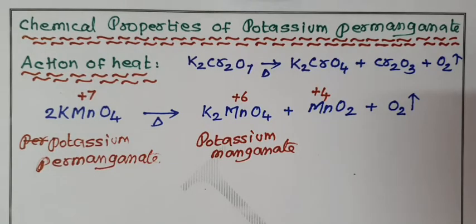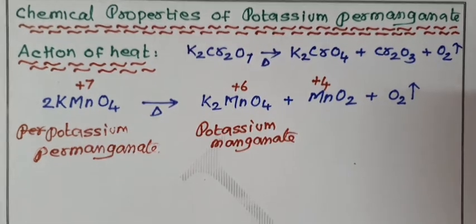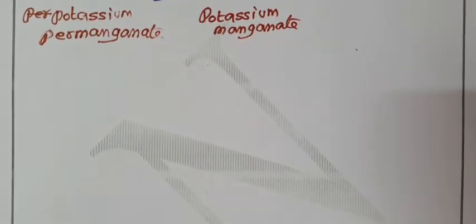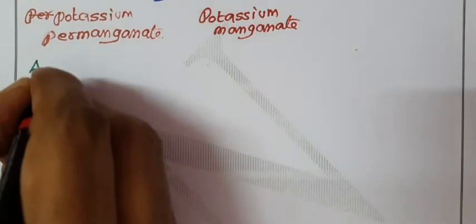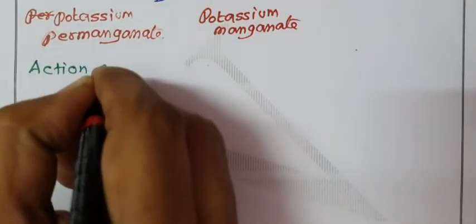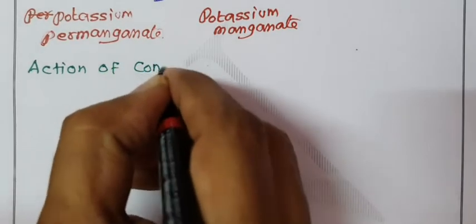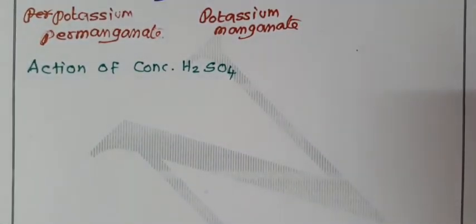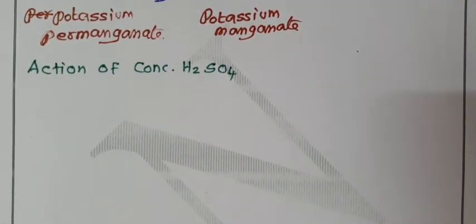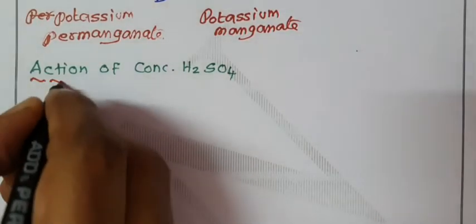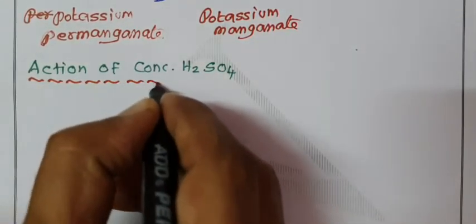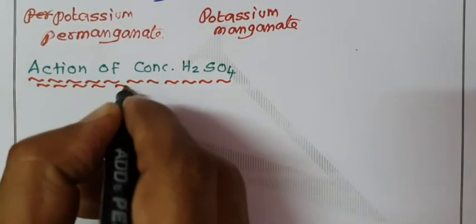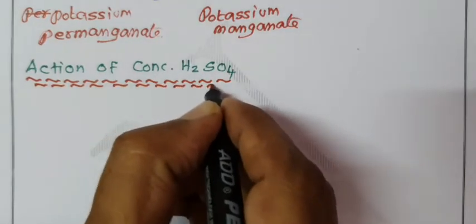Then our next reaction, also a very important reaction, is the action of concentrated sulfuric acid. We are going to use 2 types of concentrated sulfuric acid. One is cold concentrated sulfuric acid. Another one is hot concentrated sulfuric acid.